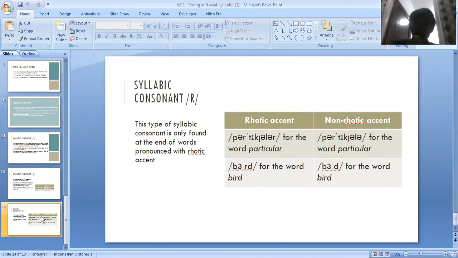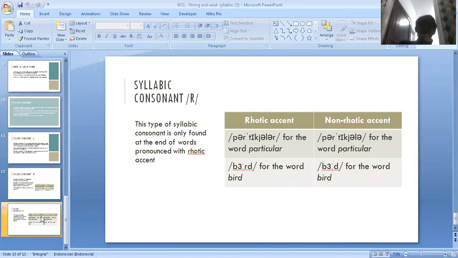It shows rhotic accent, some words of rhotic accent, and some words of non-rhotic accent. The rhotic accent is particular for the word particular, and bird for the word bird, and then a non-rhotic accent particular for the word particular, and the next is bird for the word bird.